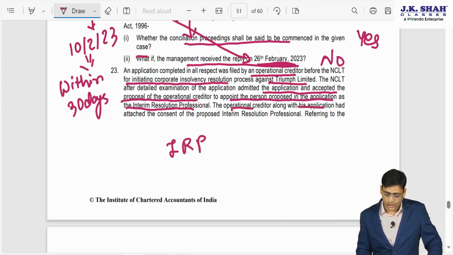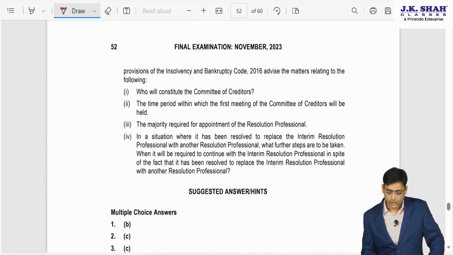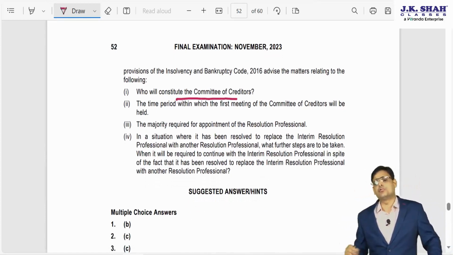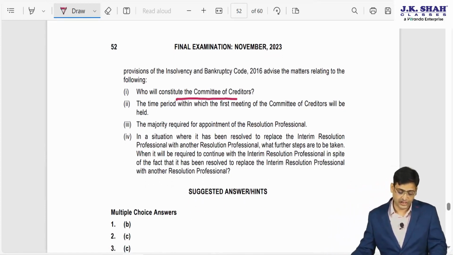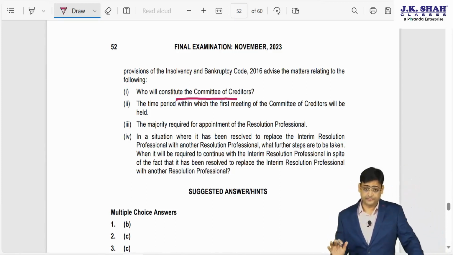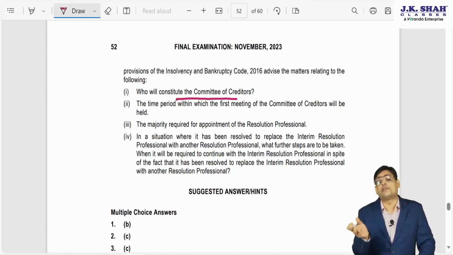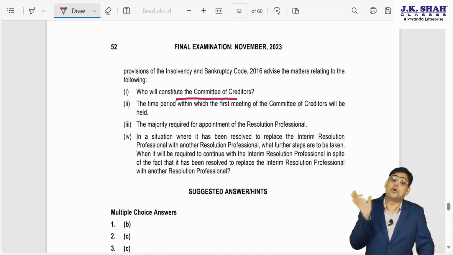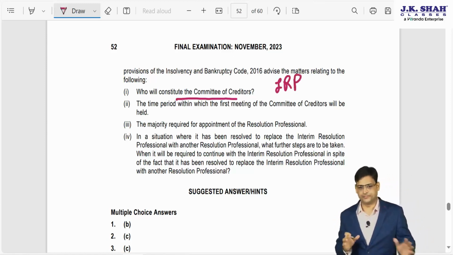The operational creditor, along with his application, attached the consent of the IRP, and, referring to the provisions of IBC, advises the matters: who will constitute the COC? Ideally it is the right of the financial creditor. But wait. COC consists of financial creditors. Who will constitute COC? So IRP will constitute COC.